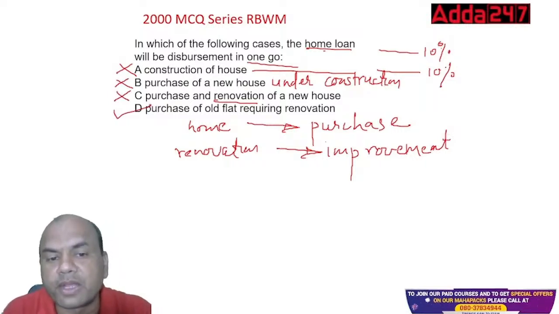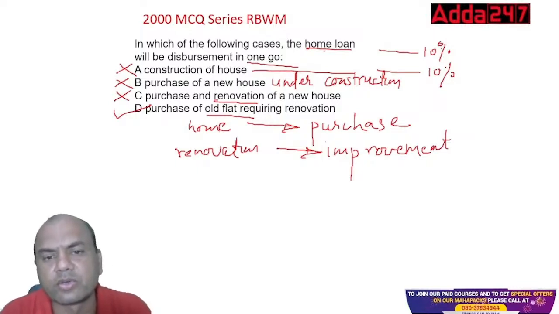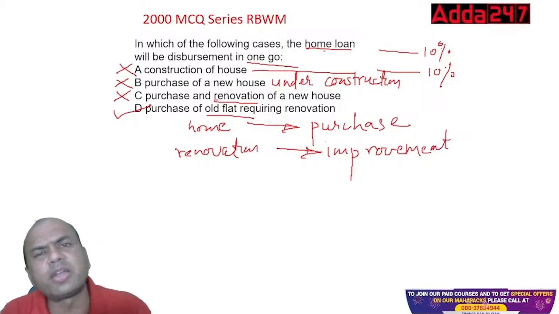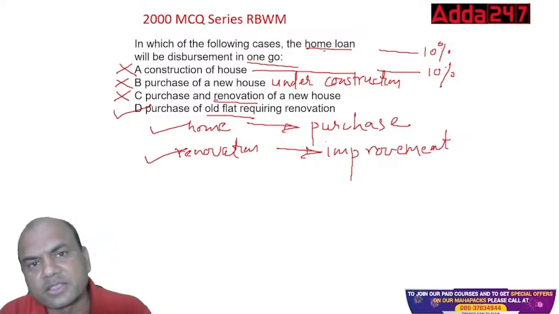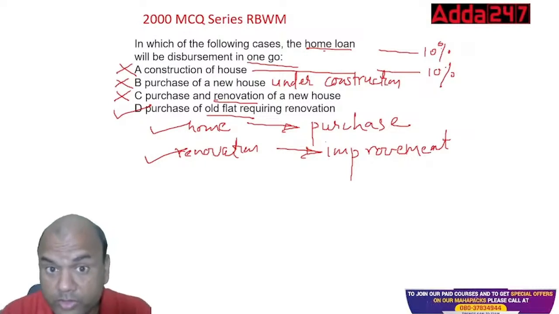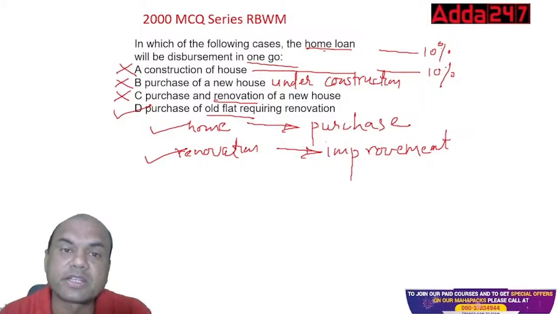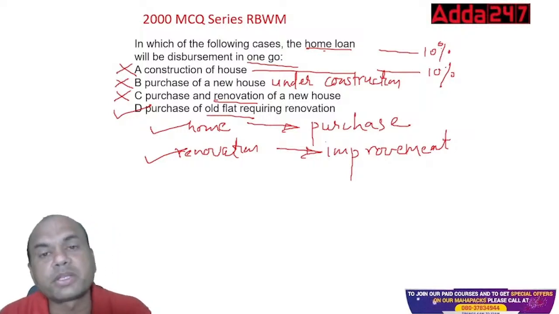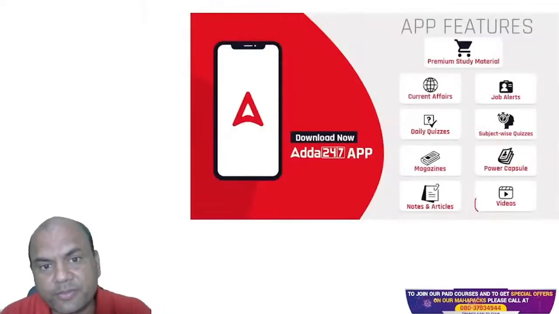Purchase of an old flat, right? Purchase of an old flat, I'll definitely give it in a single go. Renovation means what? Renovation will be done later. First, I'll give a home loan to this person, and then second, I'll give this renovation loan. So home loan will be disbursed in one go over here, isn't it? Simple. Always remember, whenever you are purchasing a second-hand flat, you will always disburse it in a single go. Whenever you are purchasing a new flat under construction, it will be disbursed as per the construction phases, right?